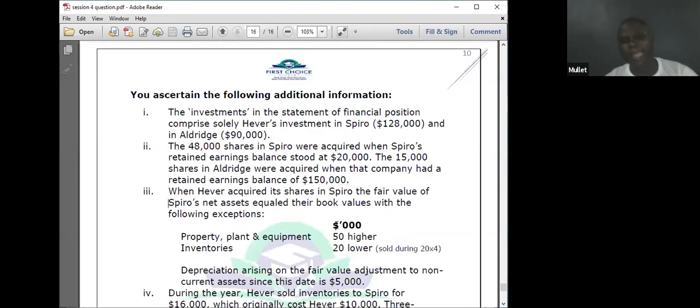The retained earnings stood at 20 at acquisition. Then the shares in Aldrich were acquired when the company's retained earnings balance stood at 150. But what is the share you acquired? You acquired 15,000 shares out of how many?